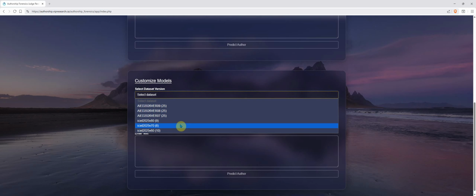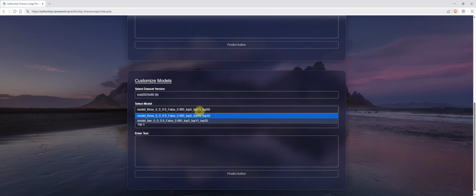So we can select this one, for example, ICIET 2025 version 80, that has only 9 judges in this panel. So let's use this one. And then we can ask them whether or not they want to verify a written piece of text is done by human being, ChatGPT 3.5, ChatGPT 4, or just whether it is done by ChatGPT or human being. So let's use model 2, which only considers AI and human.